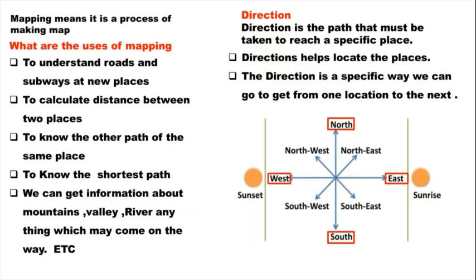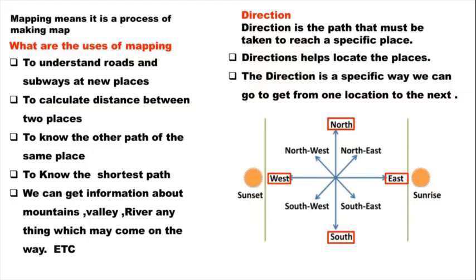Children, apart from these four main cardinal points, there are four sub directions. Those are northeast, northwest, southeast and southwest. These four sub directions lie between two main directions. For example, between north and east, northeast will come.